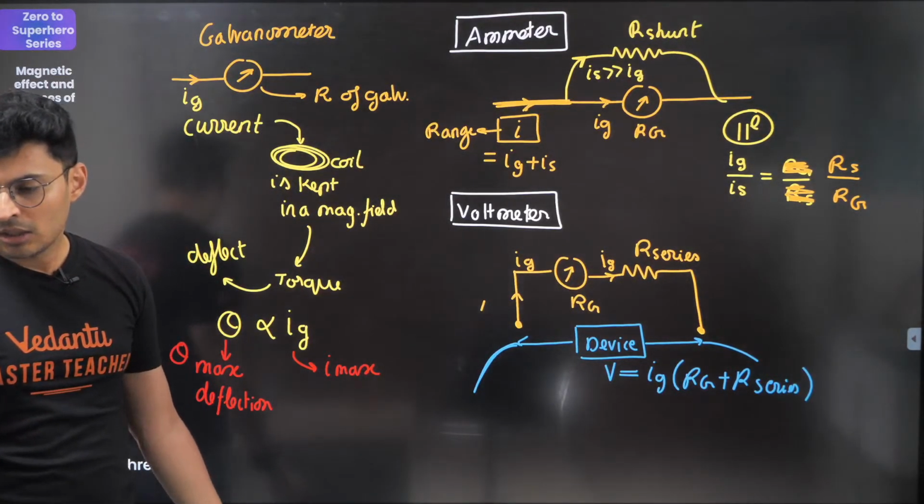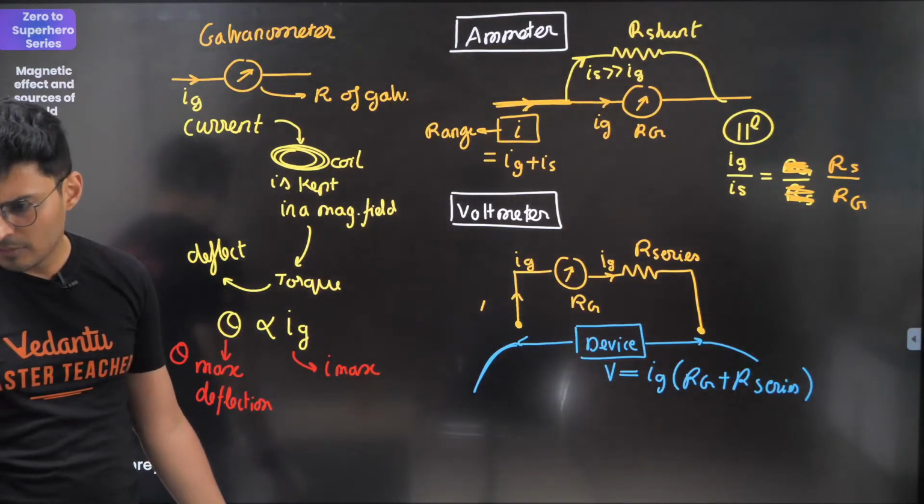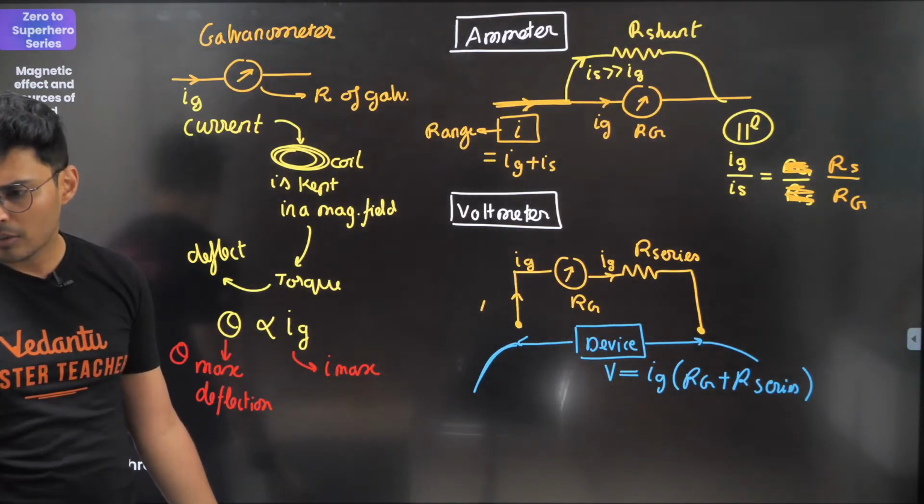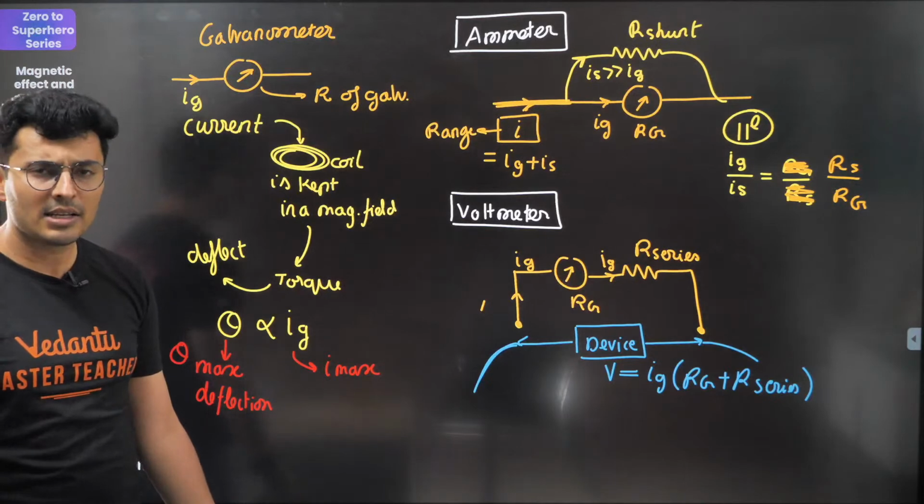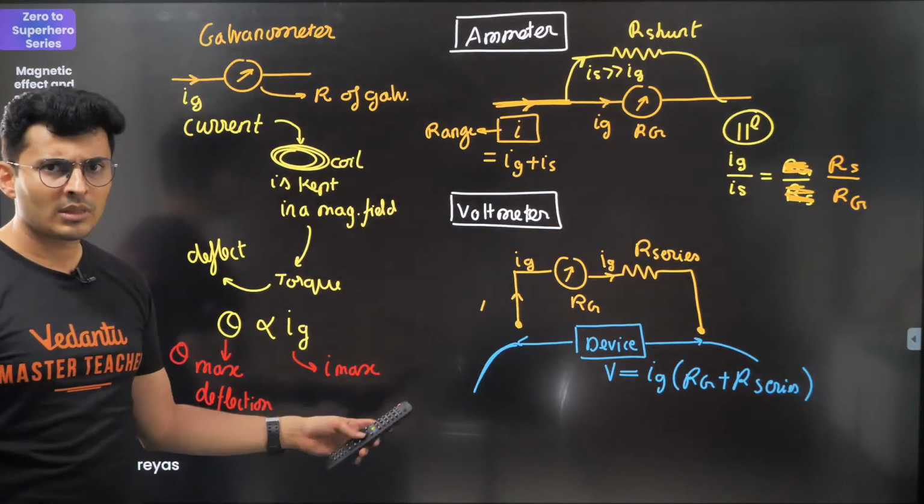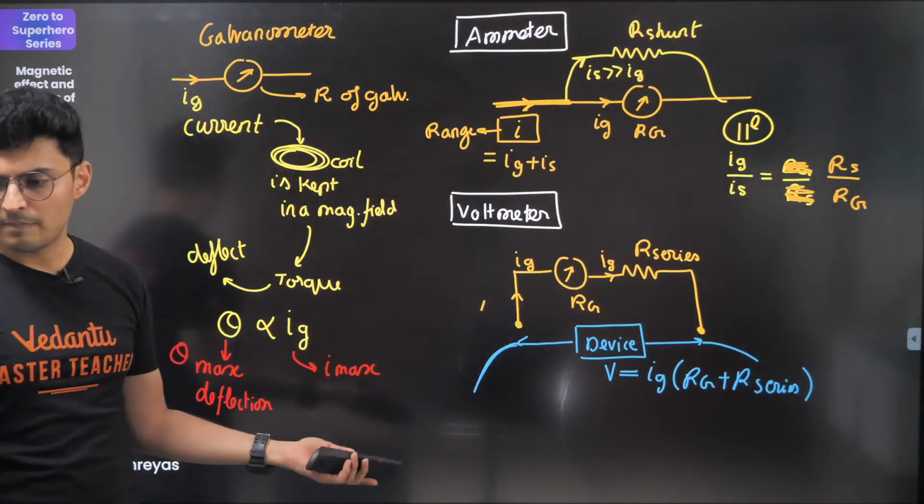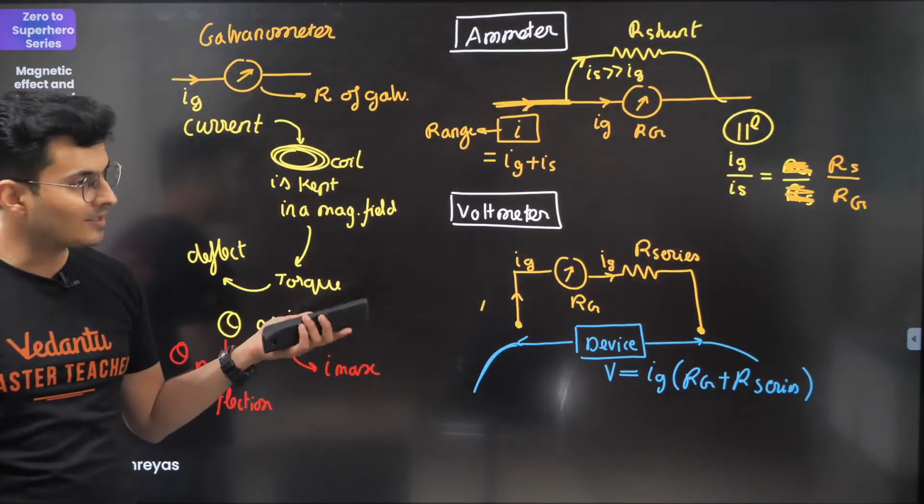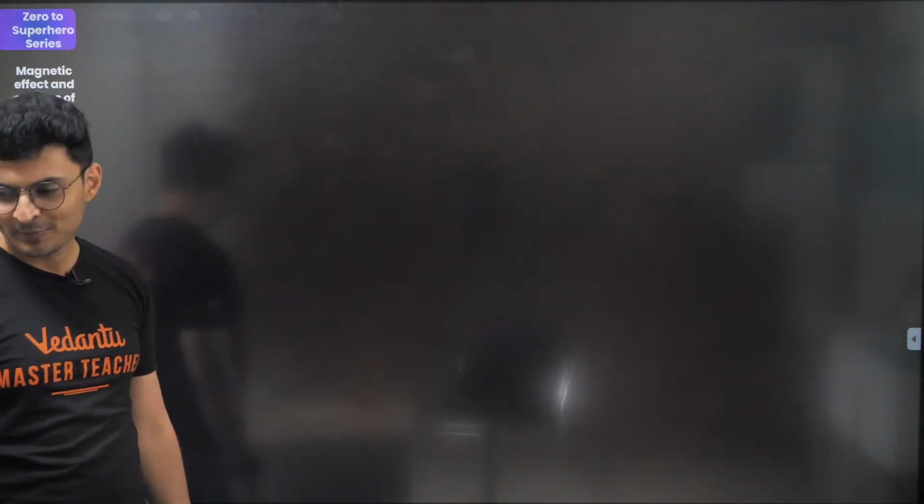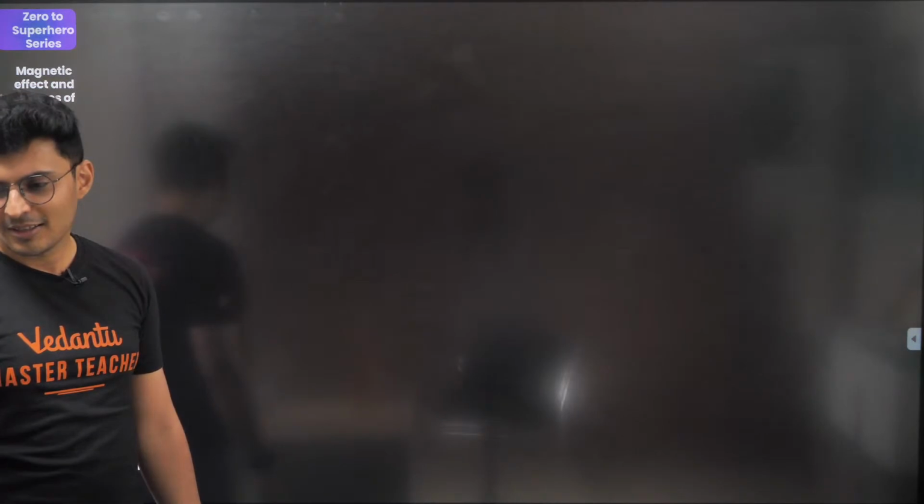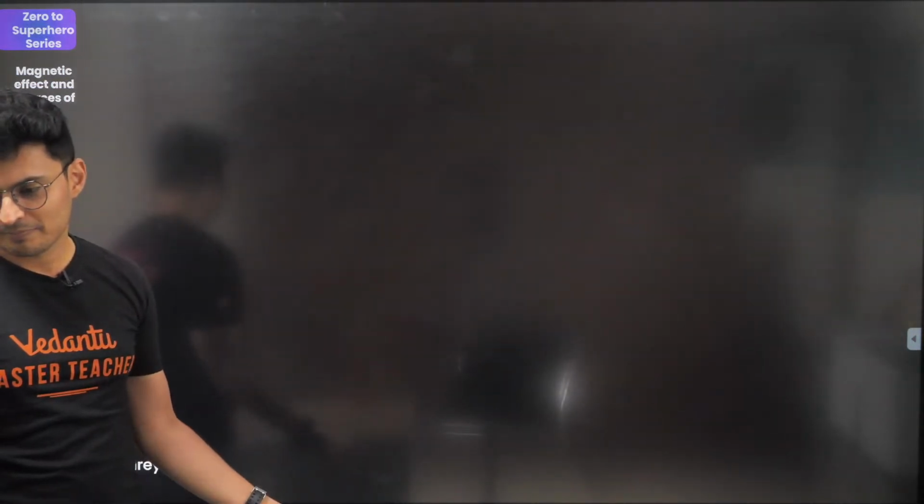Cool. Will there be any error? Yes, there is always an error in voltmeter and ammeter. There is always going to be. Yeah, because any device, no measuring instrument will have zero error. Okay. Fine, guys. Let's move on.